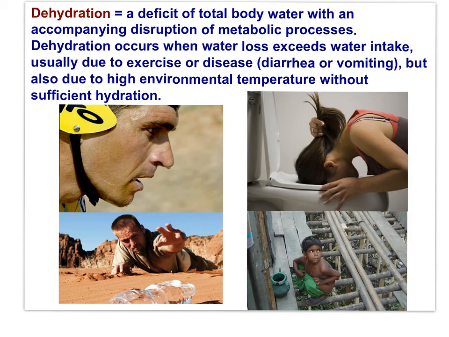Now, hypernatremia is generally not caused by an excess of sodium, but rather a relative deficit of free water in the body. For this reason, hypernatremia often coincides with dehydration. The major symptom is thirst. The most important signs are some confusion, muscle twitching, spasms, or possible seizures.